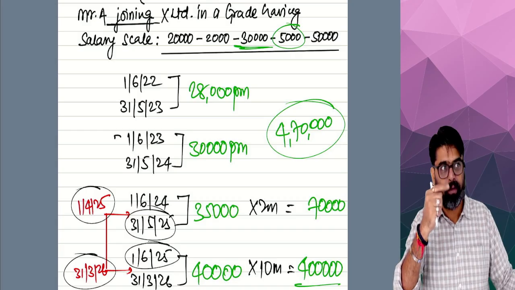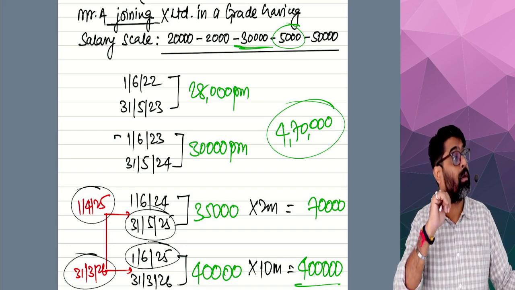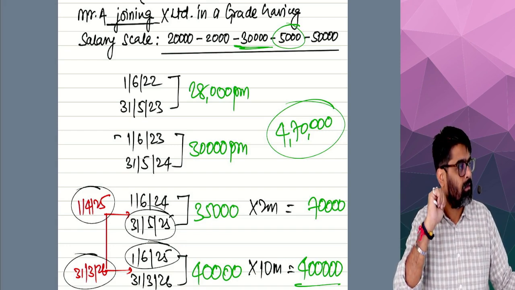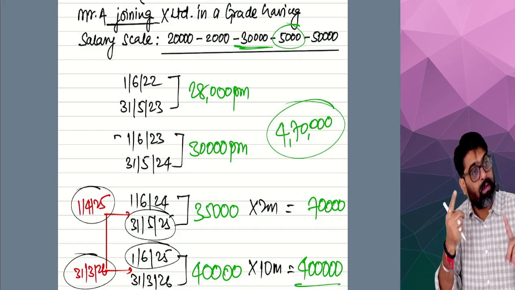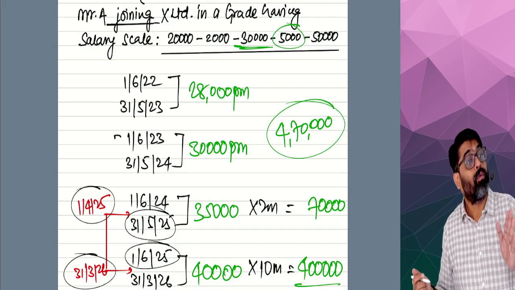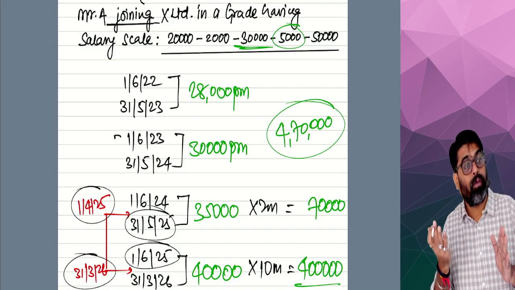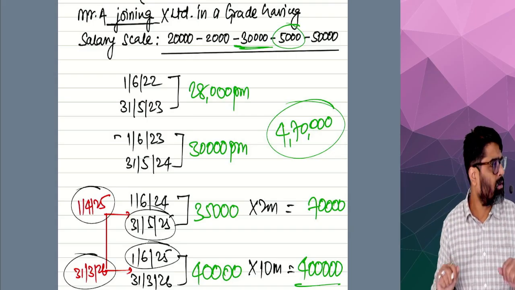Salary of each month becomes due on 1st of next month and is received on 5th of next month. When will it become due? 1st. When will it be received? 5th. So April month salary becomes due on 1st May and is received on 5th May. Whichever is earlier, that will be taxable on due basis.